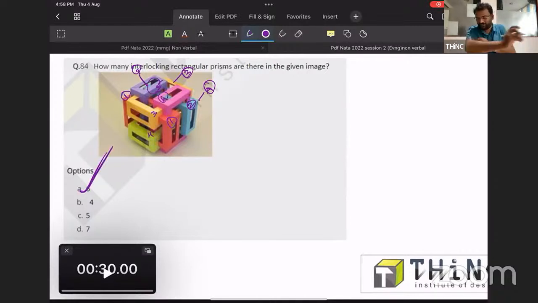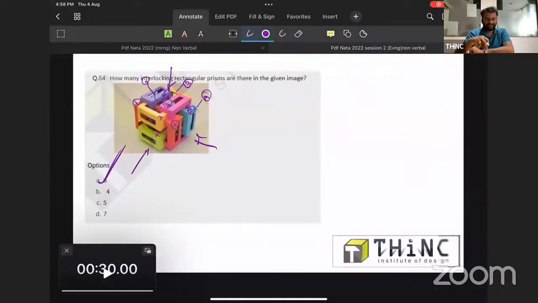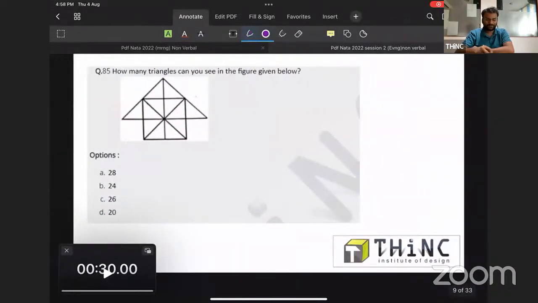Very good, Kiran, method 2 into 3. 6 is the right answer. 2 from each direction is clearly visible: left, right, top. So 2 into 3, that makes it 6.